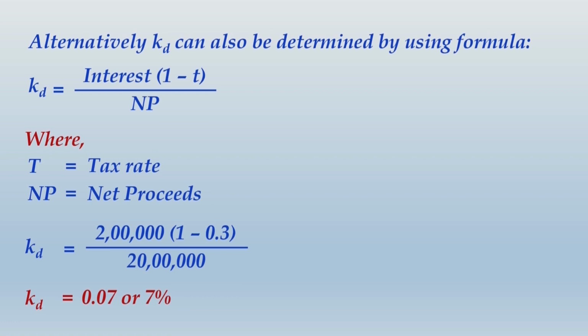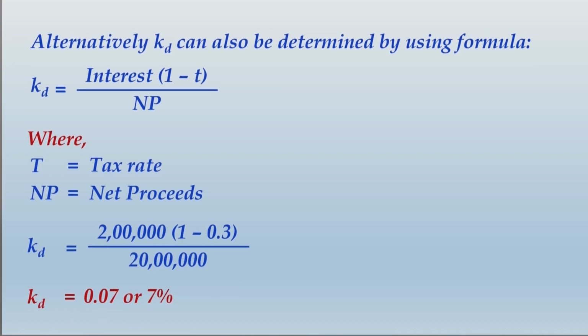So what we have learnt earlier was a logical way of arriving at this 7%. This is a formula based approach. In exam, I don't want you to follow that earlier approach where logically we derive 7%. In exam, for quick calculations, you may use this formula and arrive at cost of debt.